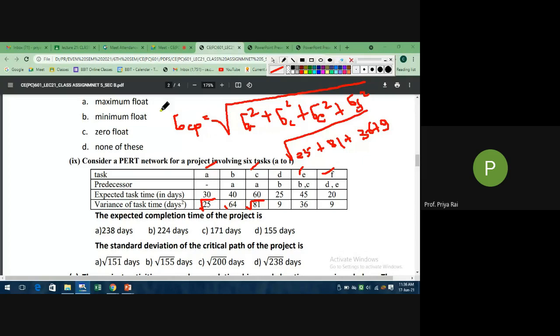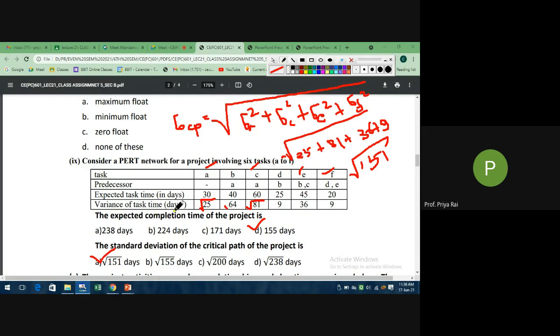This is your sigma CP. No, under the root, what is the summation of 25 plus 81 plus 36 plus 9? 151. So the correct option is this one. The standard deviation of the critical path is this, and the time duration is this one. Clear?